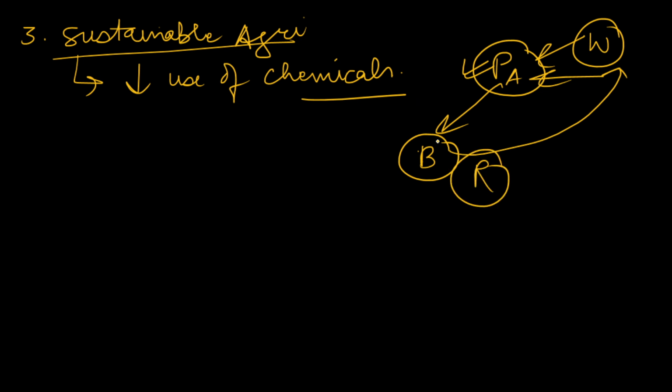So what can we do? Instead of growing this variety, we can shift to this variety by developing it, and here we will require less amount of pesticides, weedicides, and other things. Or for disease, if you need some chemical, it is resistant to that disease also, so it can be helpful. So it is one good advantage.